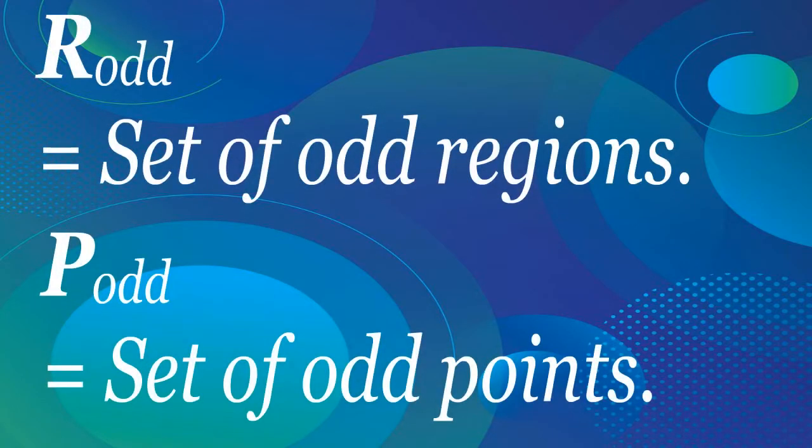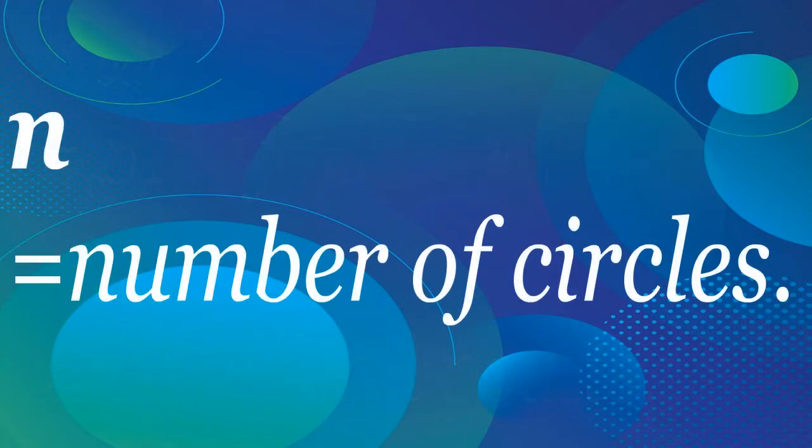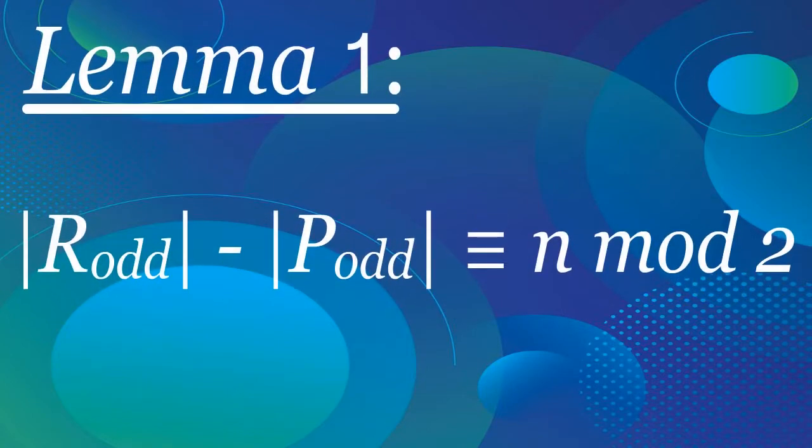Let R_odd and P_odd denote, respectively, the sets of odd regions and odd points. Then, if n denotes the number of circles, we have the following two lemmas. Lemma 1. The number of odd regions minus the number of odd points is equal to n modulo 2.